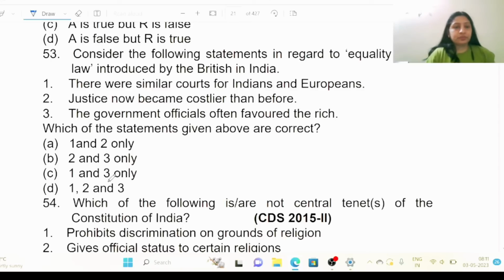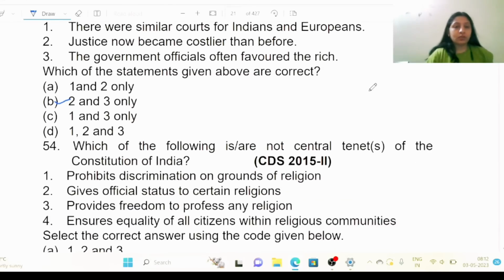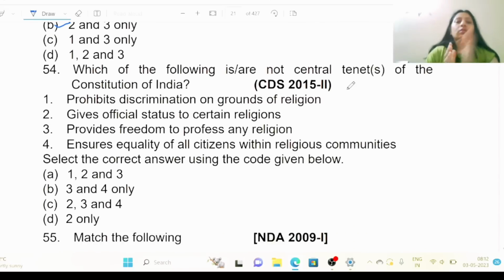Two and 3 only. There are similar courts for Indians and Europeans? No, that could not have happened at all. Second, justice now become costlier than before. This is right. 3rd, the government officials often favor the rich. Okay, this is also right. The right answer is 2 and 3, option B. Okay, come to the next question.